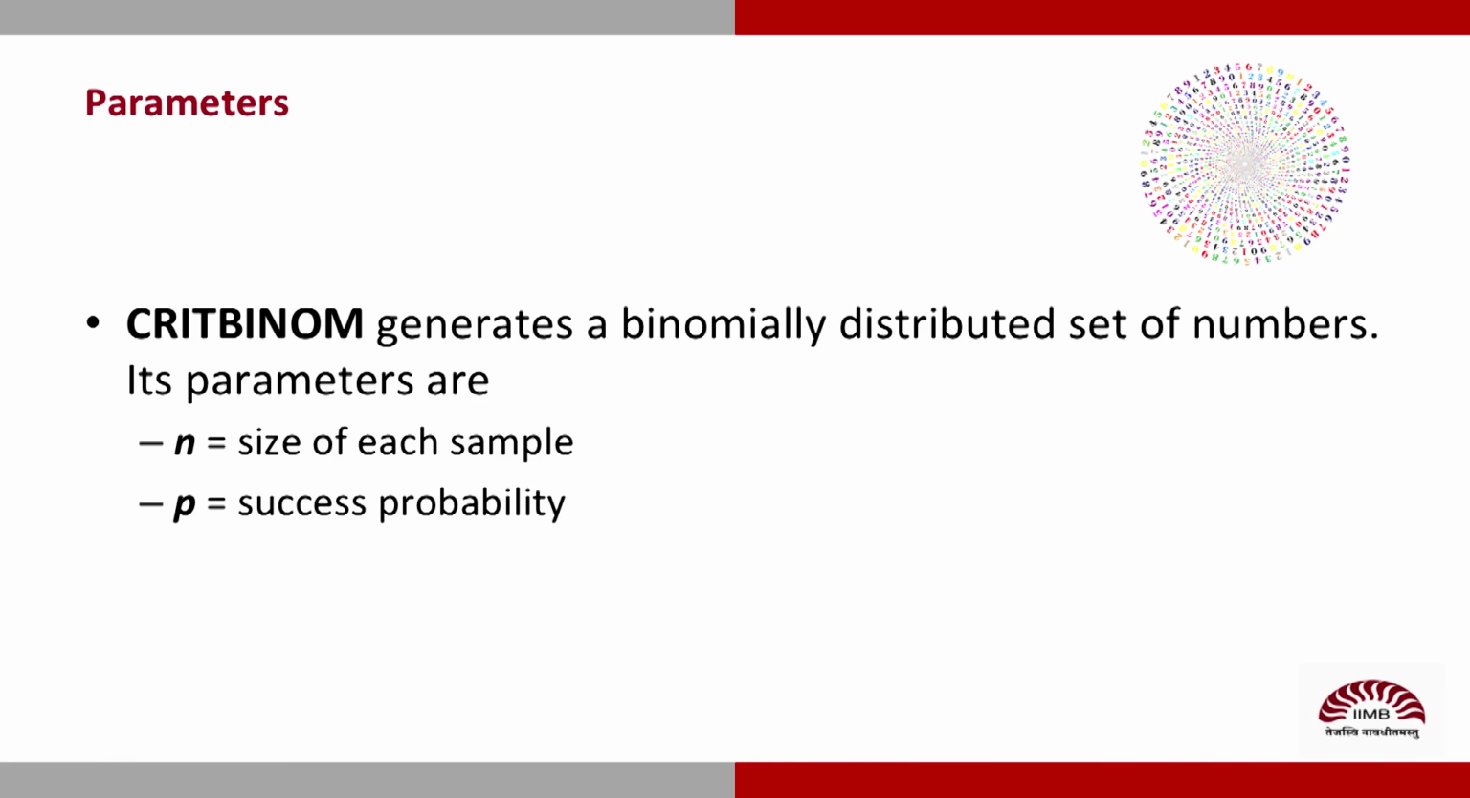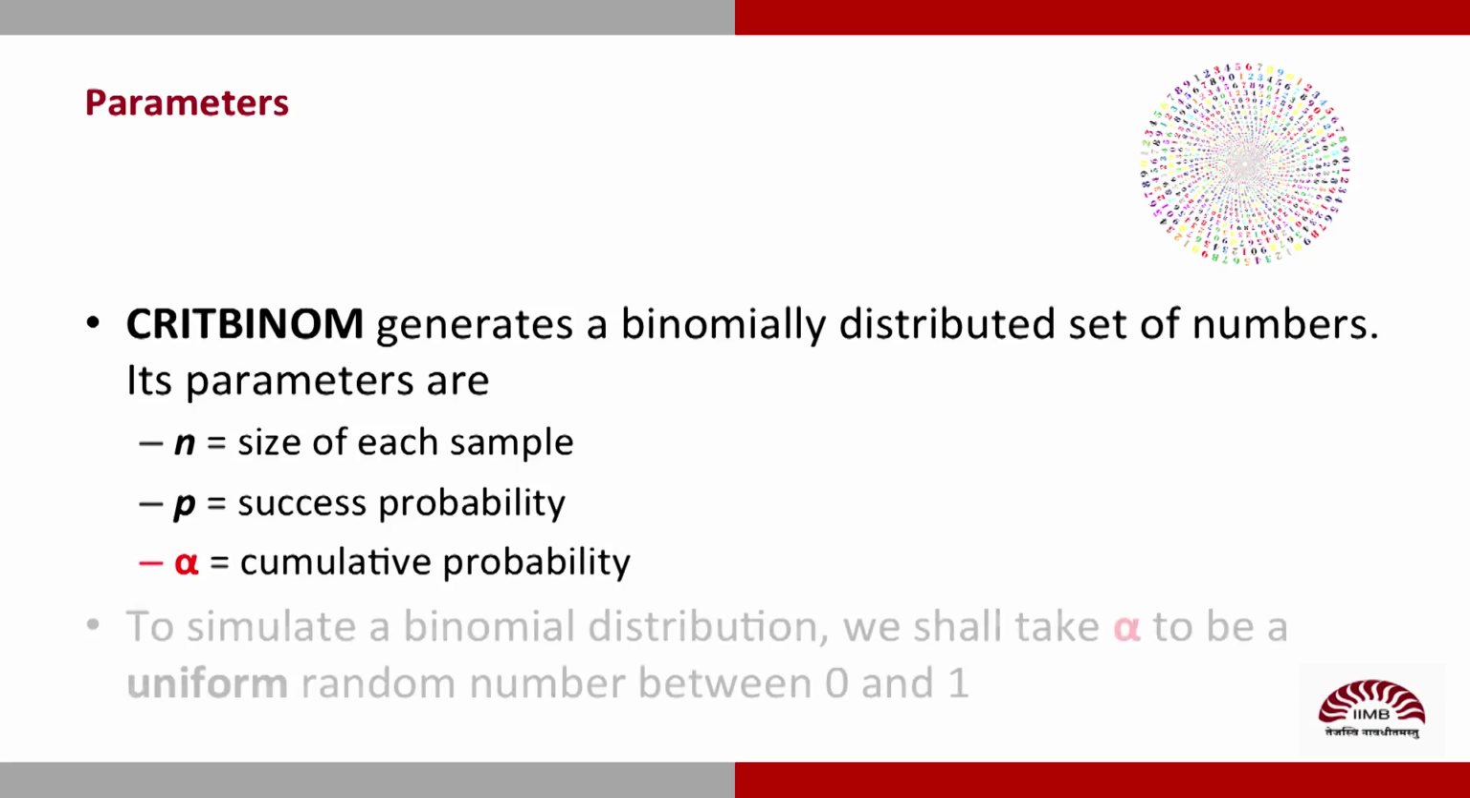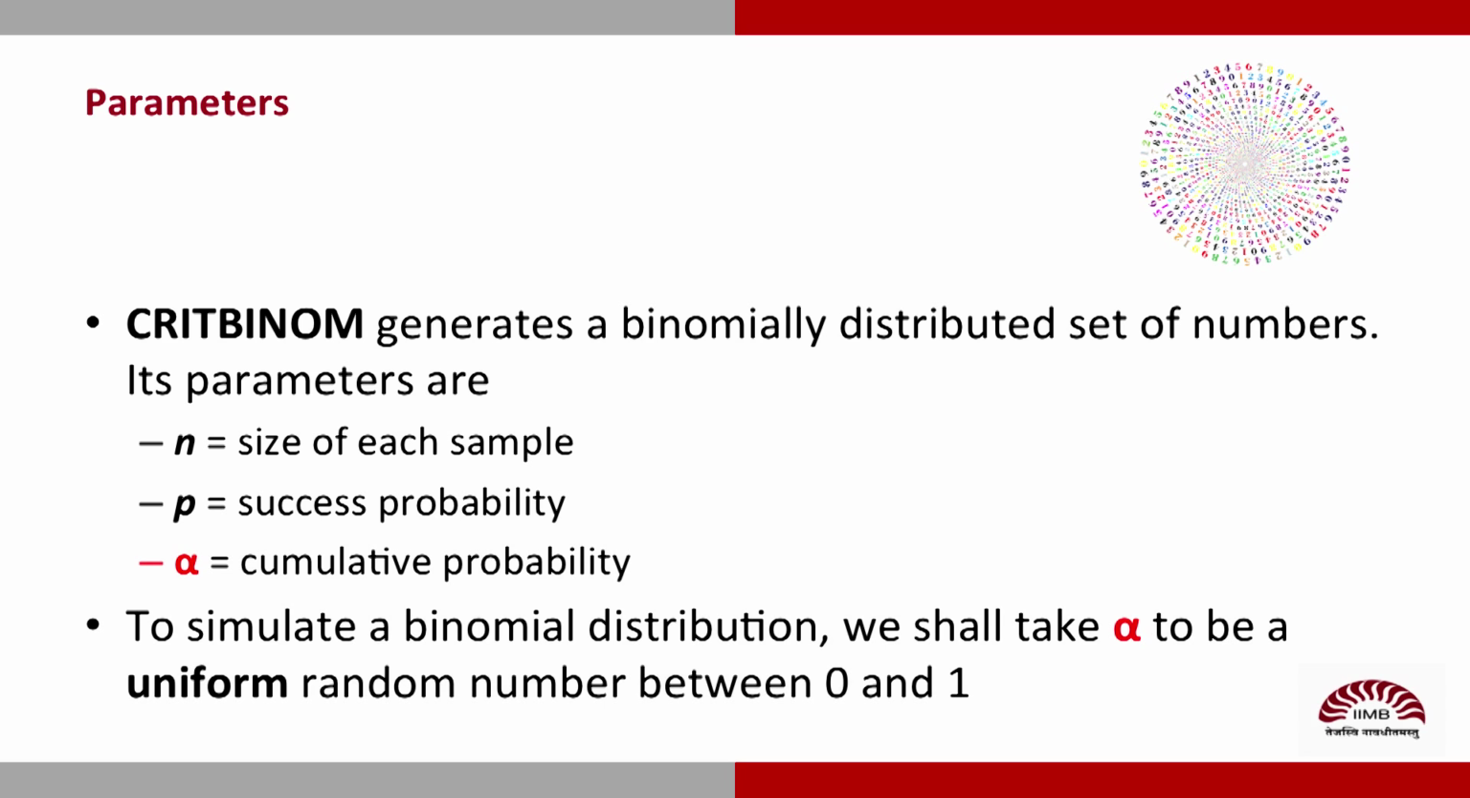Spreadsheets also support a function that generates a binomially distributed set of numbers. It's called CRITBINOM. Here are the parameters and their meanings. Alpha denotes cumulative probability. We'll take this to be a uniformly generated random number between 0 and 1. Let me think. Each time you invoke CRITBINOM, it's like generating one element of a sample, and counting the managers in the over 50K category.